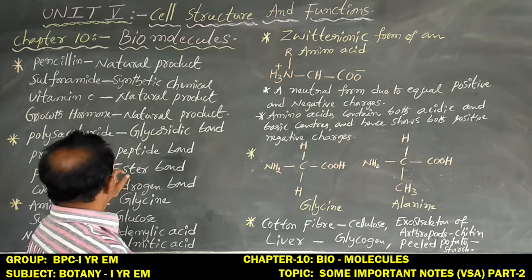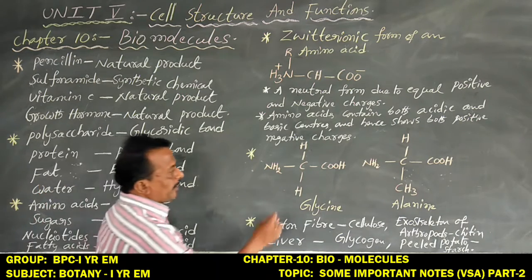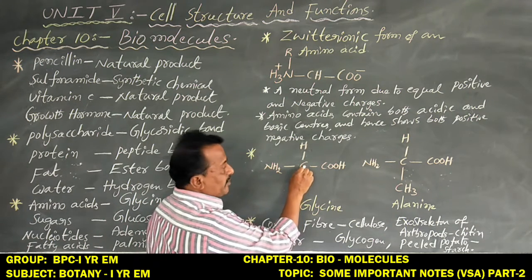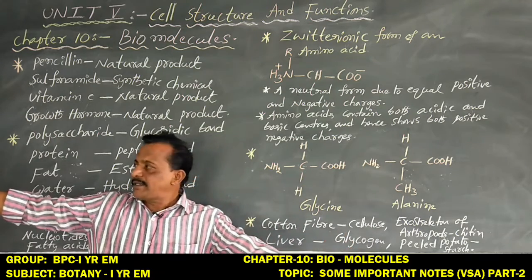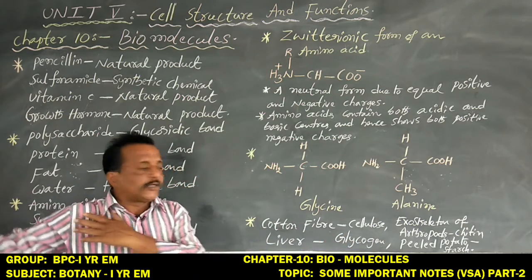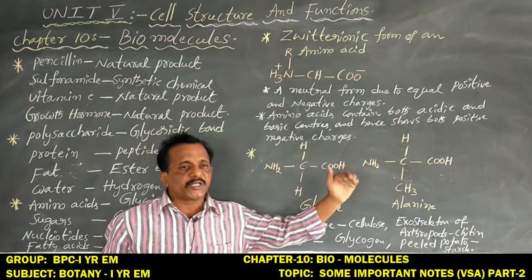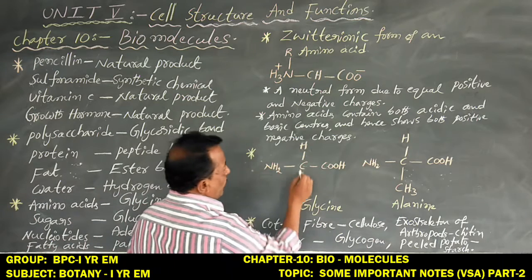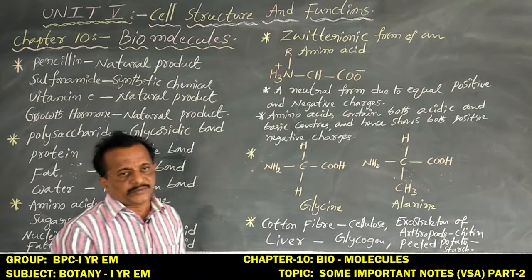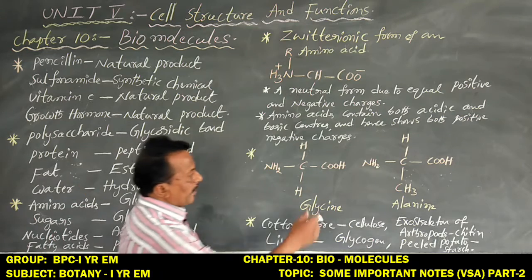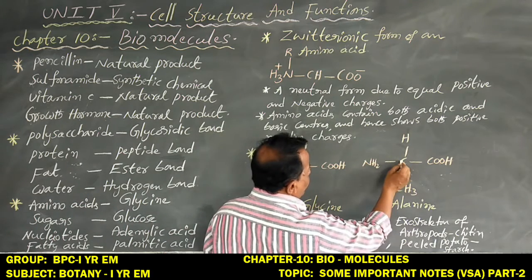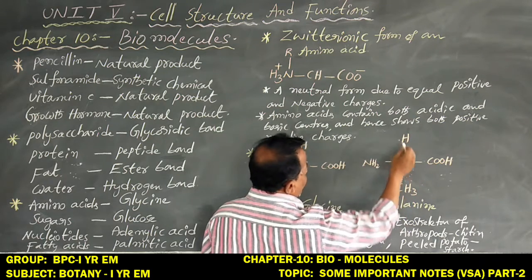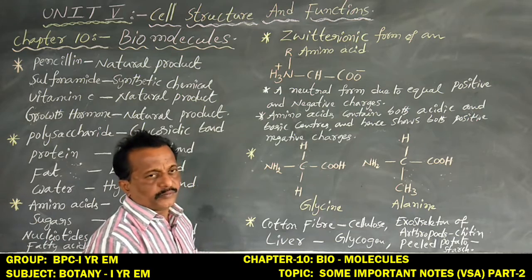So first of all, how to form a peptide bond. Generally, one amino acid contains a central carbon, C, and on the right is the amino group NH2, and on the left is the carboxyl group, COOH, and also a hydrogen and an alkyl group, R1. The second amino acid also has a carbon, an amino group, a COOH carboxyl group, a hydrogen and an alkyl group, R2.